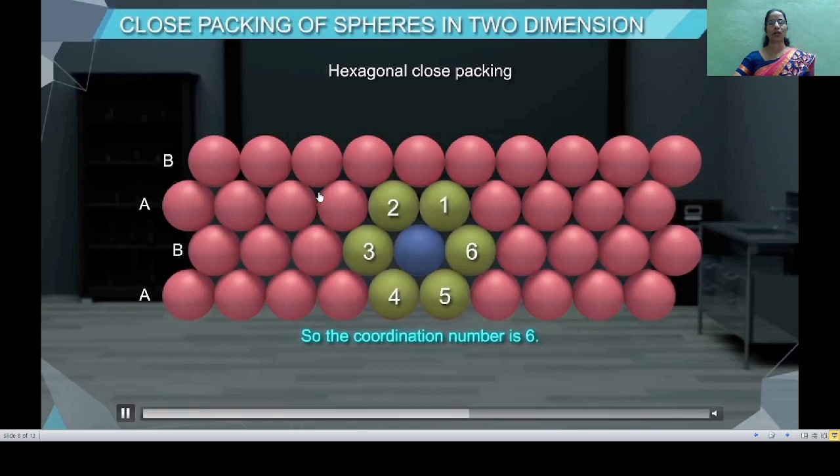Now you observe here the empty spaces which remain unoccupied in this hexagonal close packing.